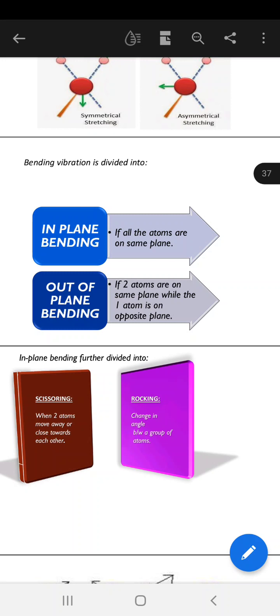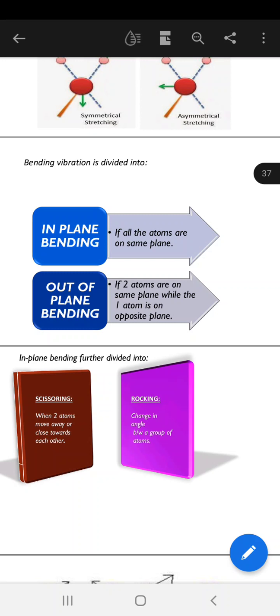Now these are also of two types. In plane and out of plane are again divided into subclasses. Now we are starting with in-plane bending. In-plane bending vibrations are scissoring and rocking.